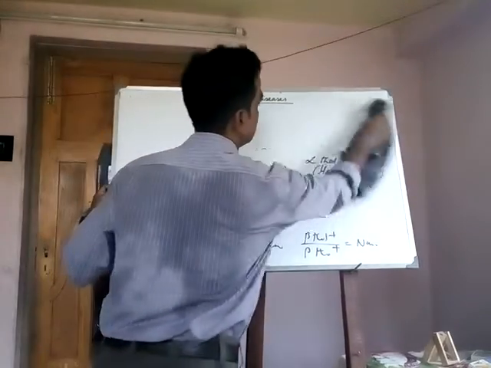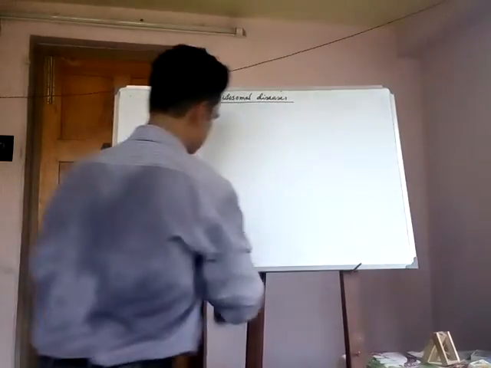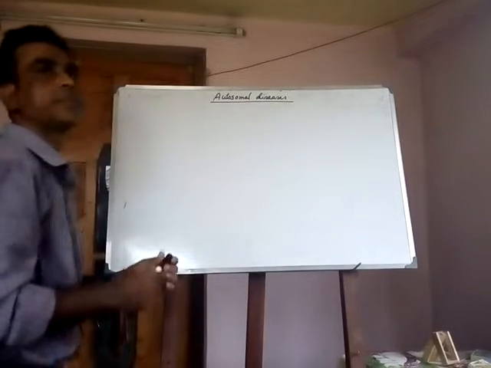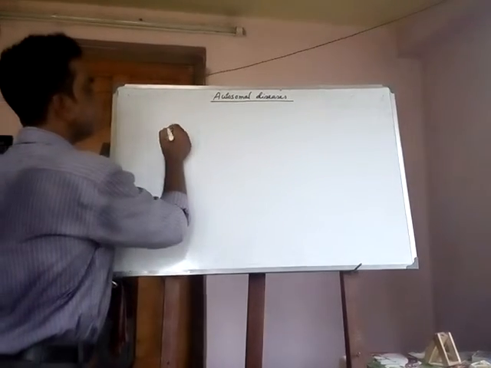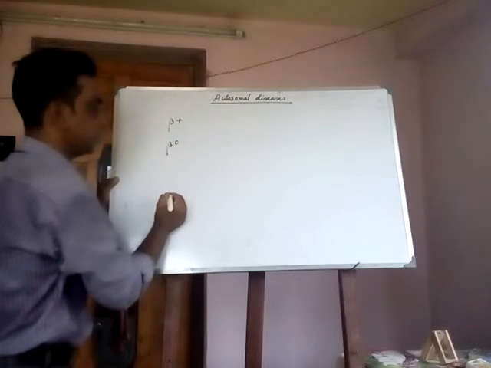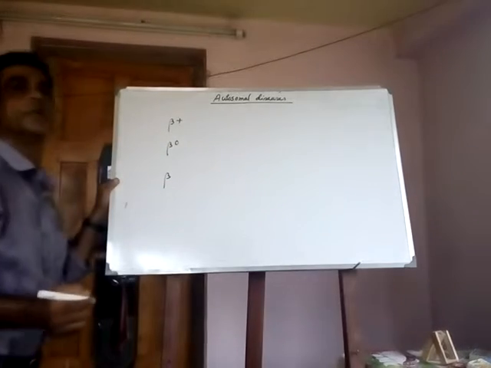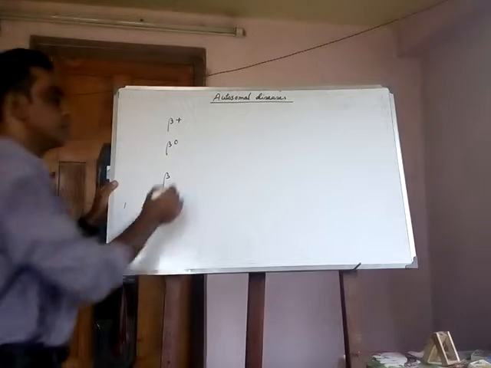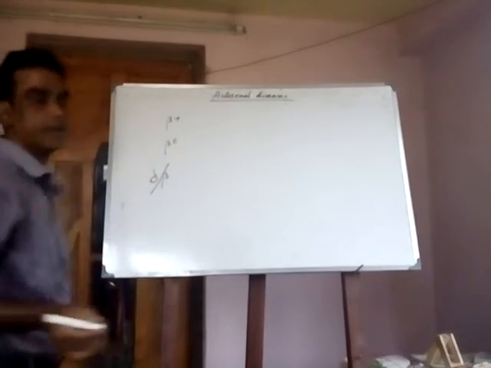Three types of thalassemia show in humans, that is beta plus, beta 0 and delta beta.